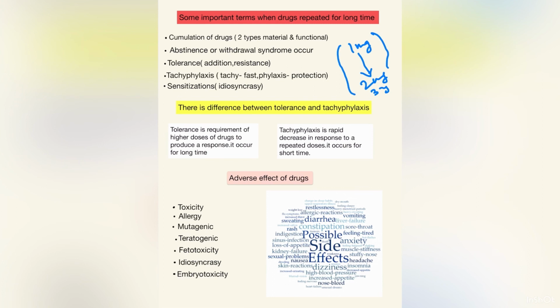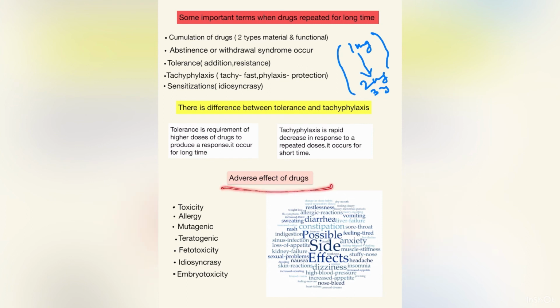What are adverse effects of a drug? Adverse effects of a drug are like toxicity, allergy, mutagenic, teratogenic, phytotoxicity, embryotoxicity. Mostly when females are pregnant and take a drug, teratogenic, embryotoxicity or phytotoxicity occurs to the babies.